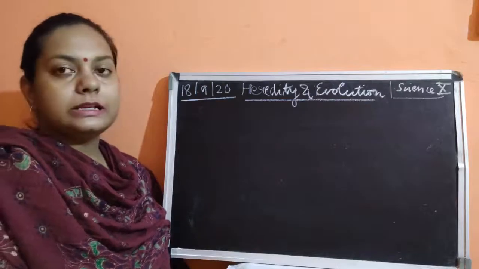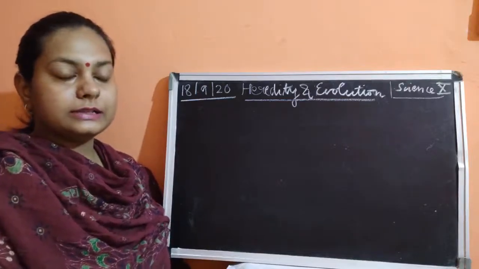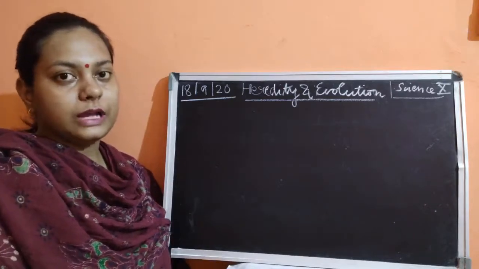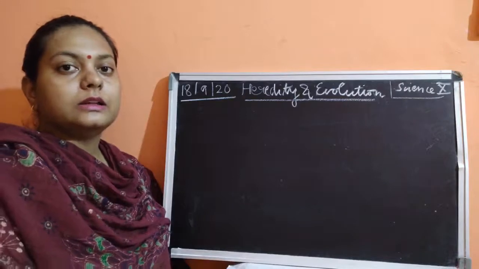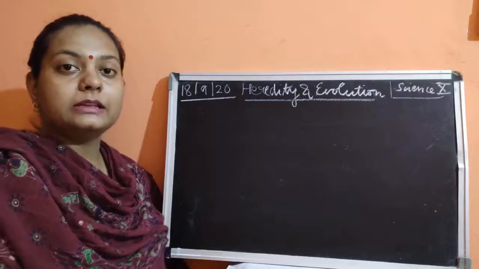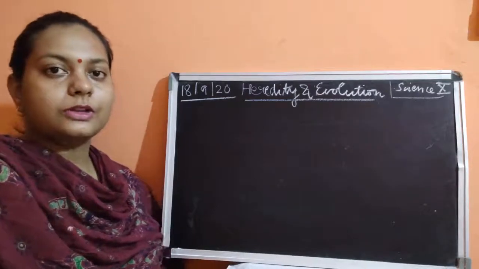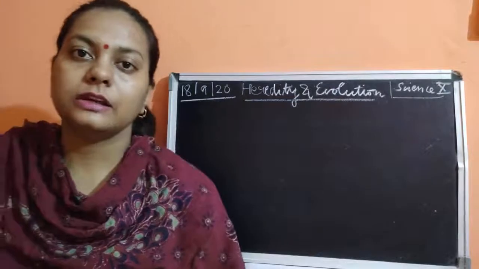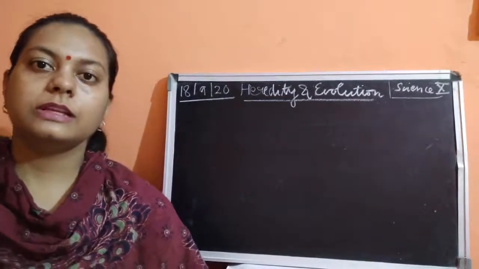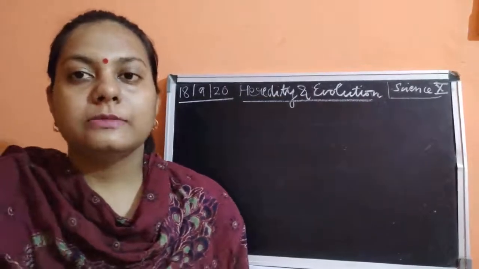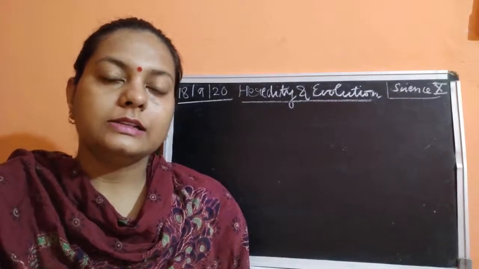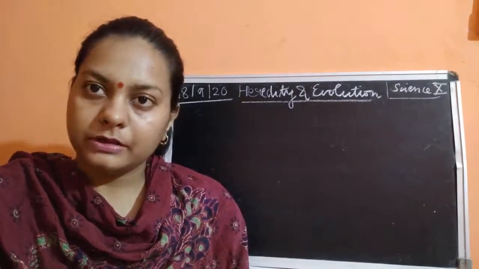This heredity also consists of certain factors, and there is one more word known as variation. Variations means there are certain differences in each and every individual. If we compare all the individuals, all the human beings, we will see that they are different from each other. Now why are human beings different from each other, children? Because there are certain features which are not matching with their parent.